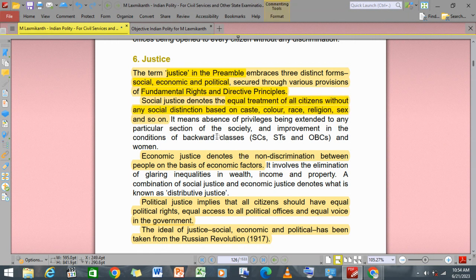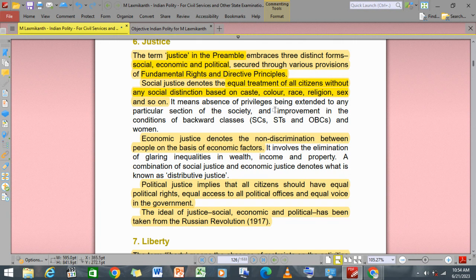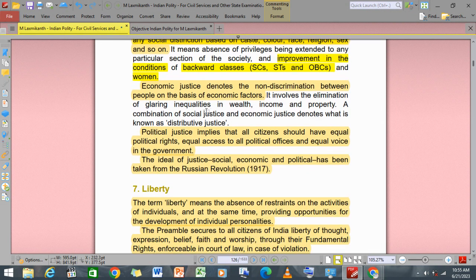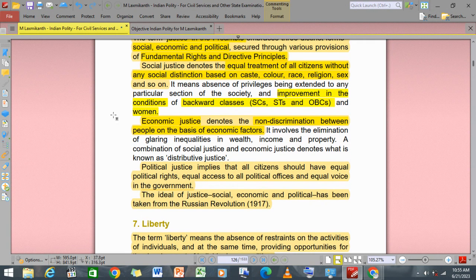So we treat every citizen equally, and it means the absence of privilege being extended to any particular section of society, and the improvement in the condition of backward classes, STs, SCs, OBCs, and women. Now, economic justice denotes non-discrimination between people on the basis of economic factors.